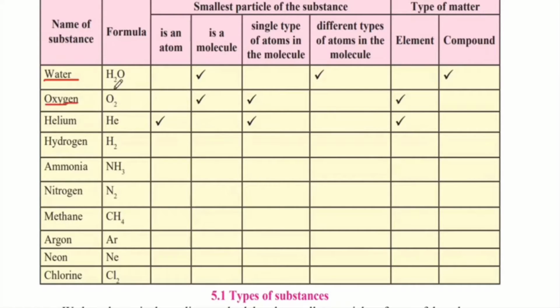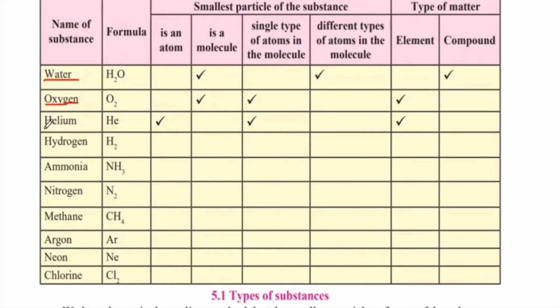Next one is oxygen. Oxygen is nothing but 2 atoms of oxygen combined together. Therefore, it is a molecule and it comprises a single type of atom in the molecule. And this is an element. So you all must have noticed what a periodic table looks like, and all the examples that are put up on the periodic table are nothing but elements, because the periodic table is a classification of all the different types of elements that are found in nature.